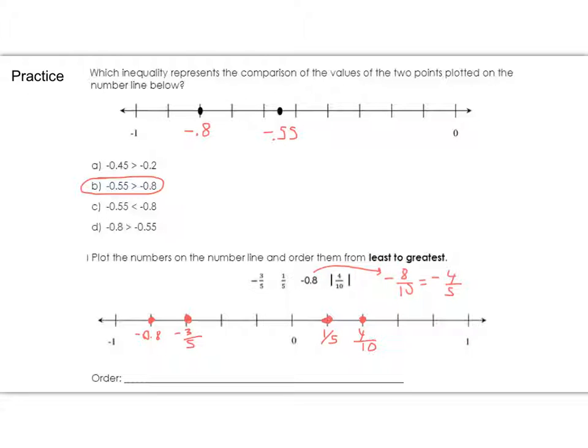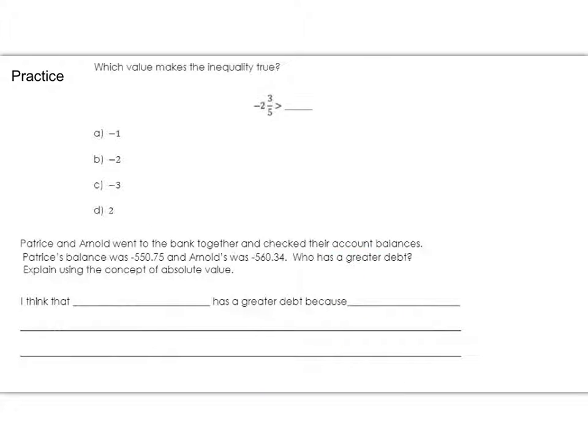So that's how I figured out this point here, because that's going to be negative 1, negative 2, negative 3, negative 4/5. And of course 4/10 I can also reduce. 4/10 reduces to 2/5. So that's how I knew that this one went to 2/5, because it's the same as 4/10. Alright, go ahead and turn to the next page, please.